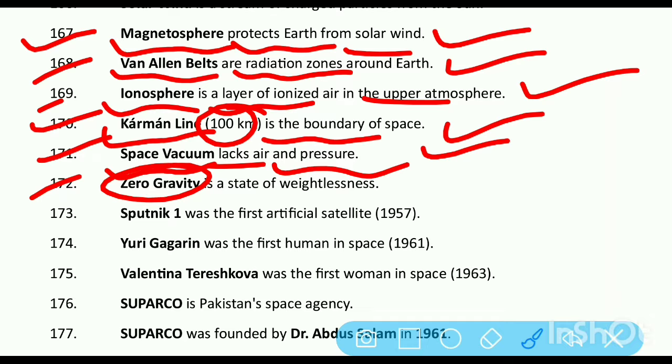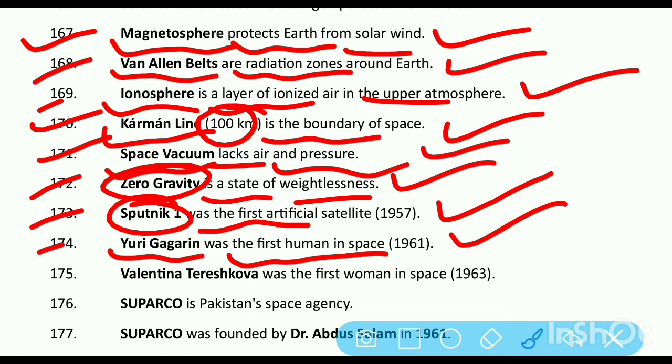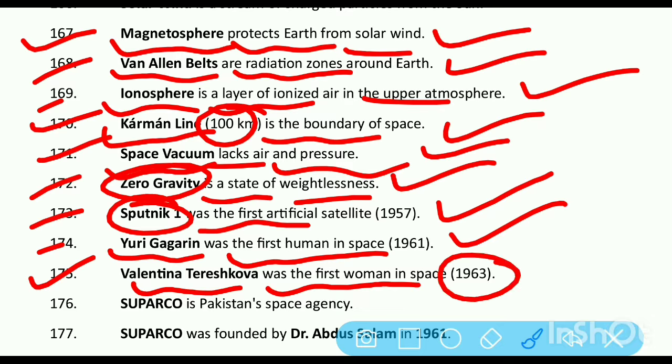Zero gravity is a state of weightlessness. Sputnik 1 was the first artificial satellite in 1957. Yuri Gagarin was the first human in space in 1961. Valentina Tereshkova was the first woman in space in 1963.